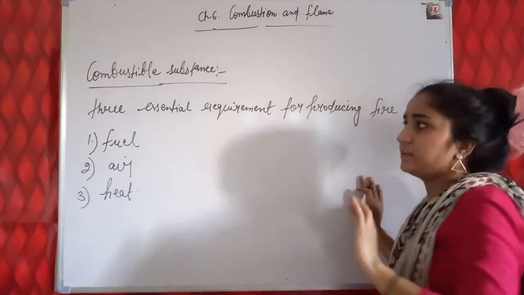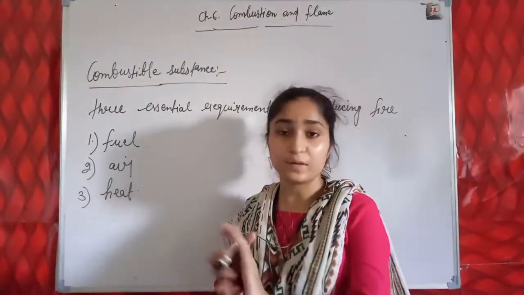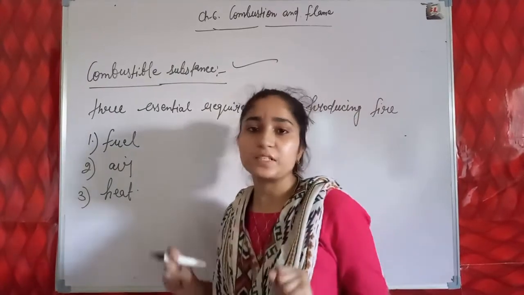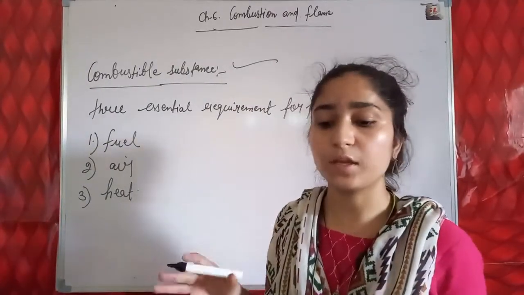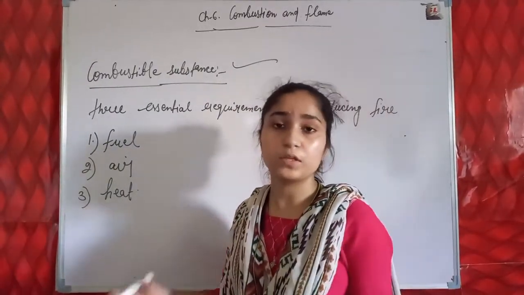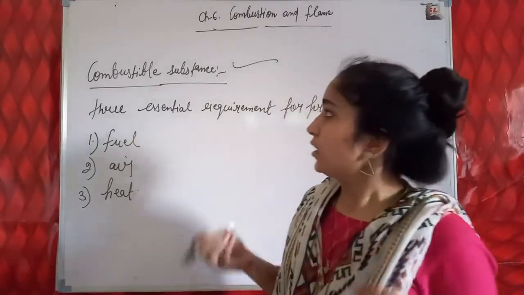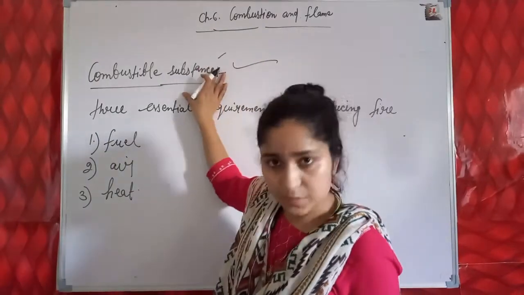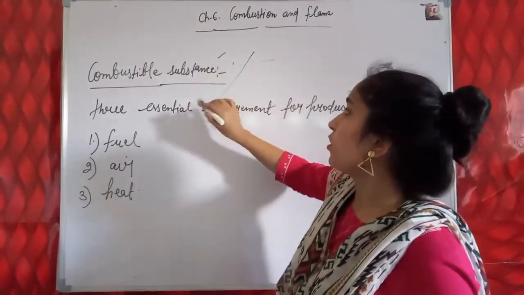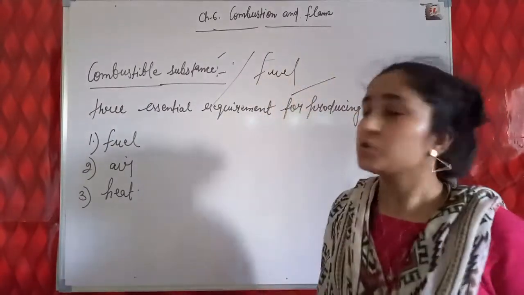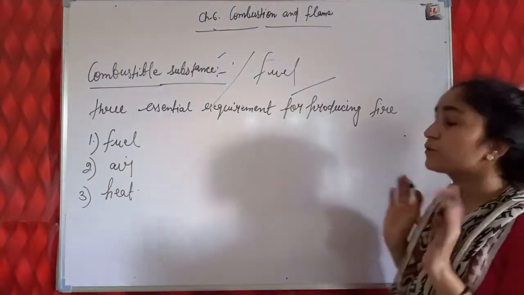Students, after understanding the combustion process, the next term is combustible substance. A combustible substance means a substance that undergoes the process of combustion, in which that substance is burned. That substance we call a combustible substance, and we also call it a fuel. Here are 3 essential requirements for producing fire.